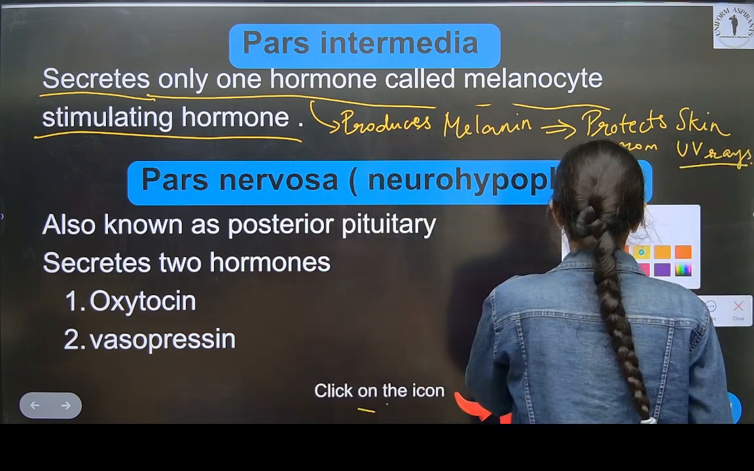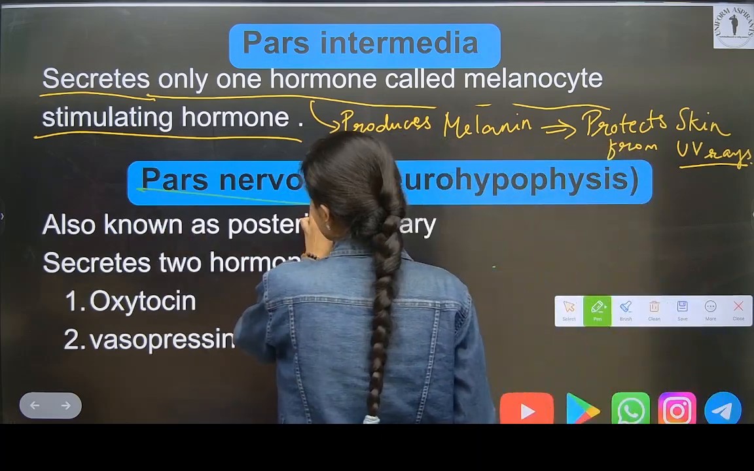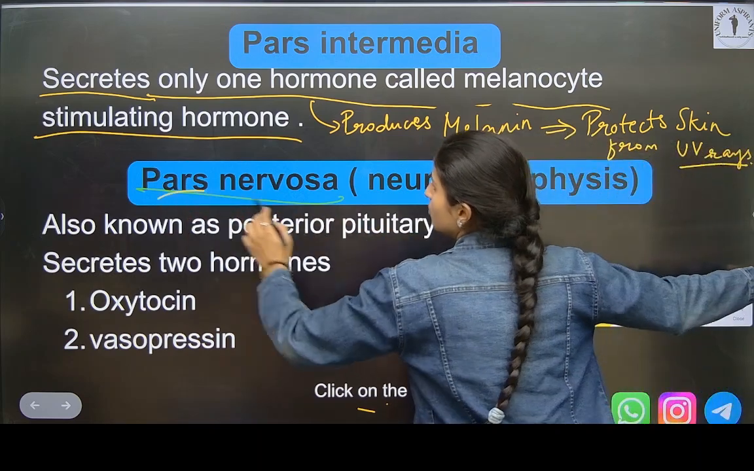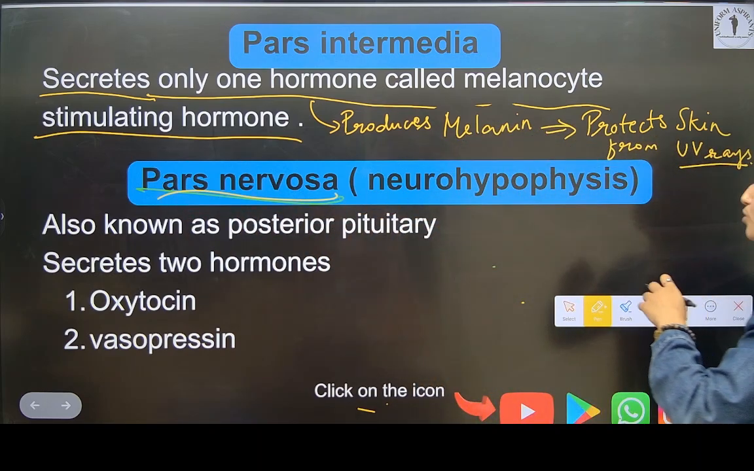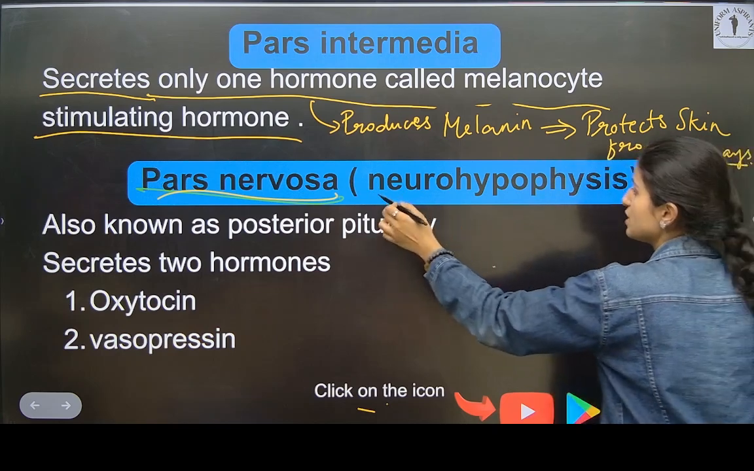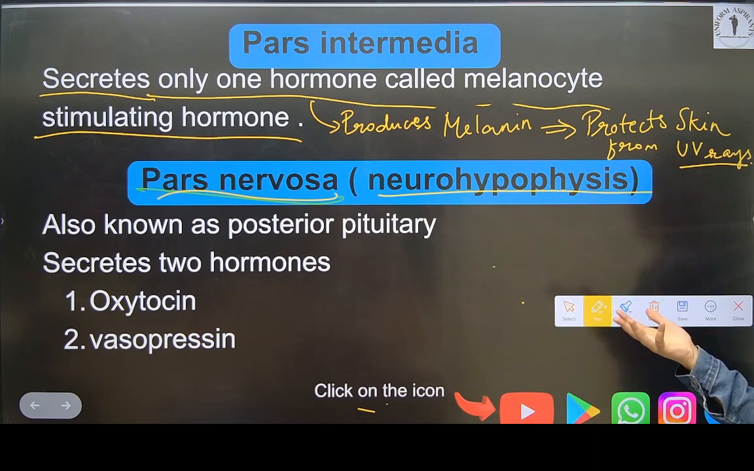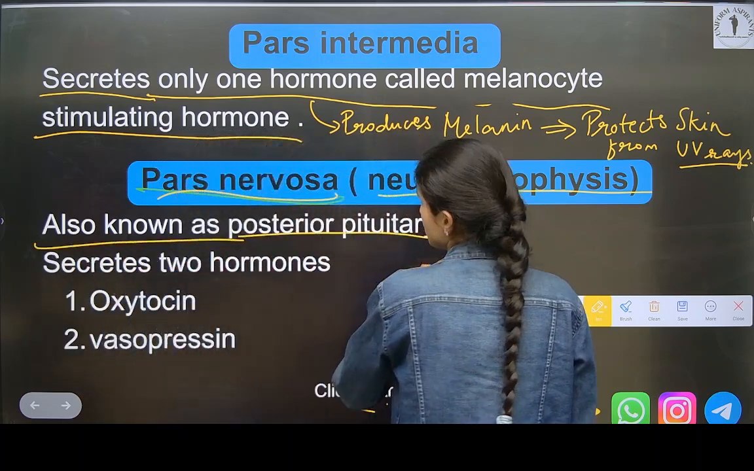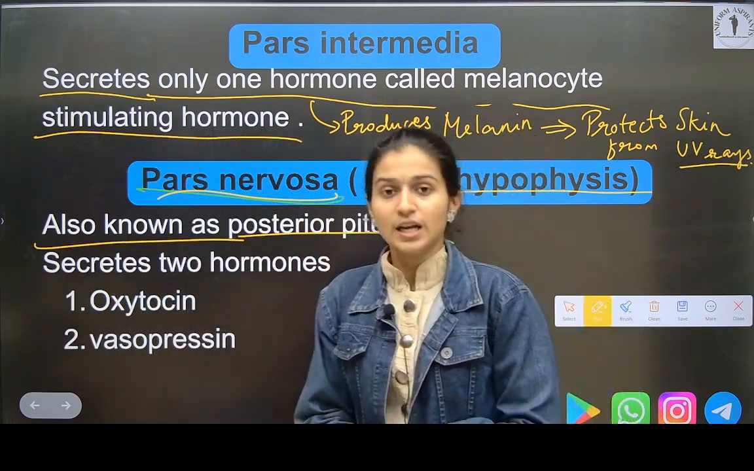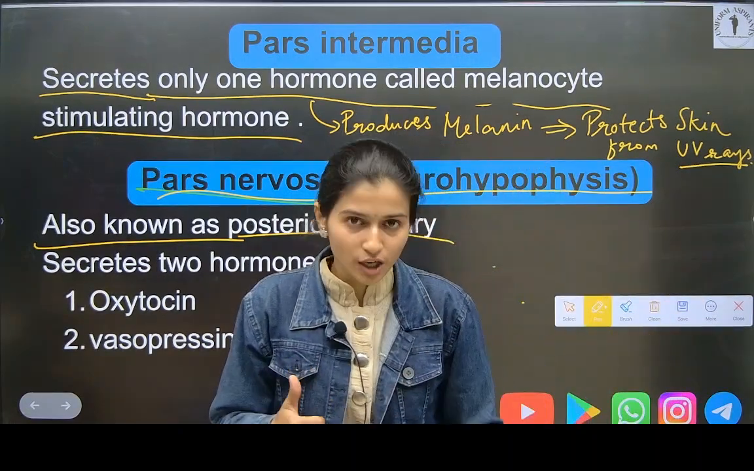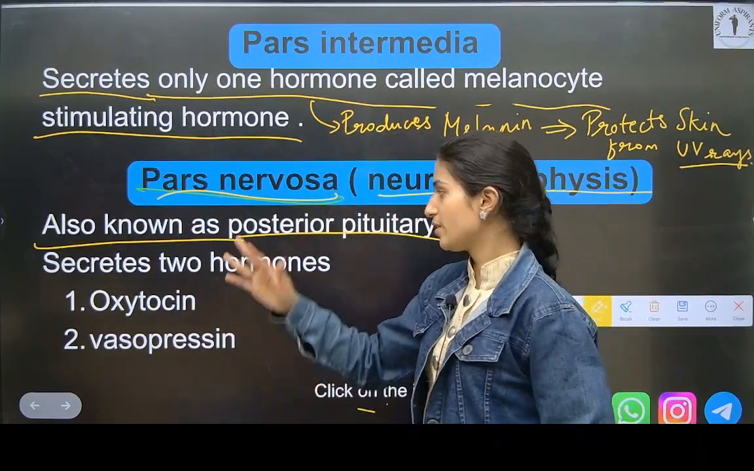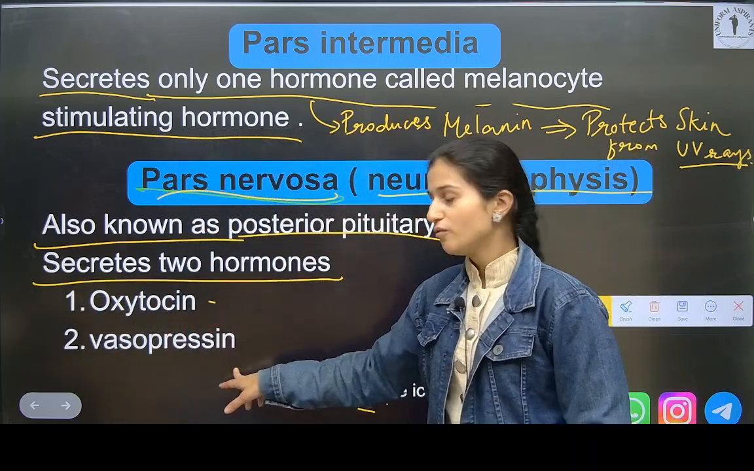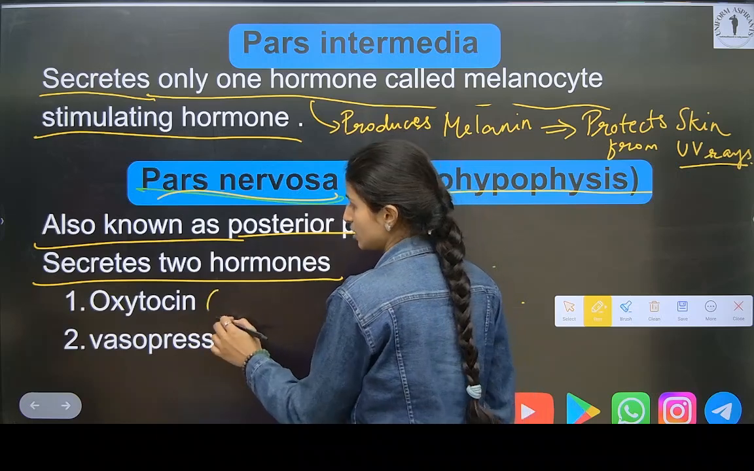Now see here. Pars nervosa. What do we say to pars nervosa? Neurohypophysis. This is the third part of the pituitary gland, also known as the posterior pituitary, and pars distalis was known as the anterior pituitary. Anterior and posterior, remember this. It secretes two hormones, oxytocin and vasopressin.